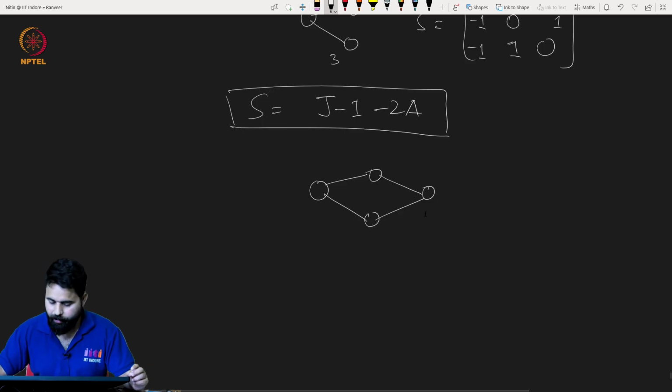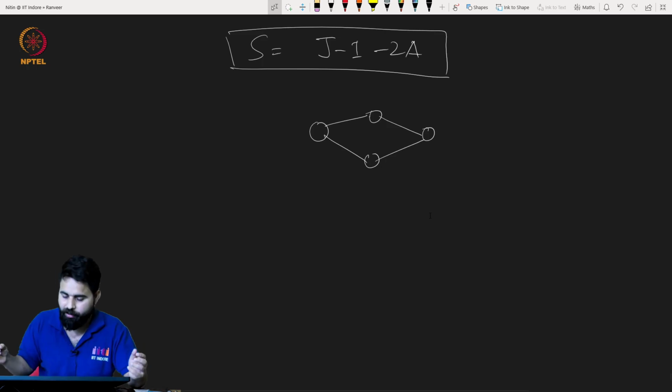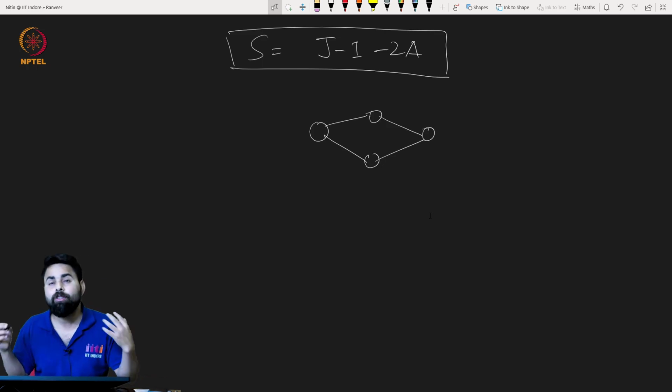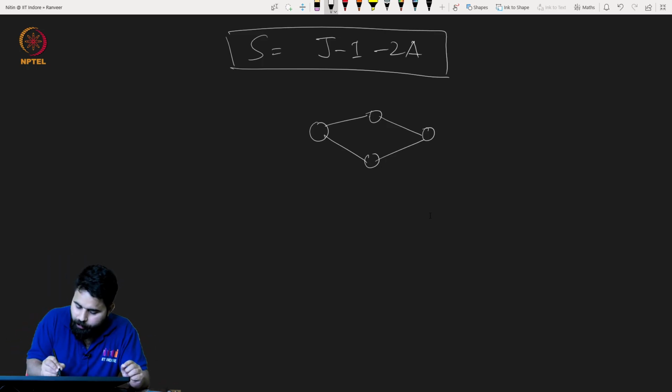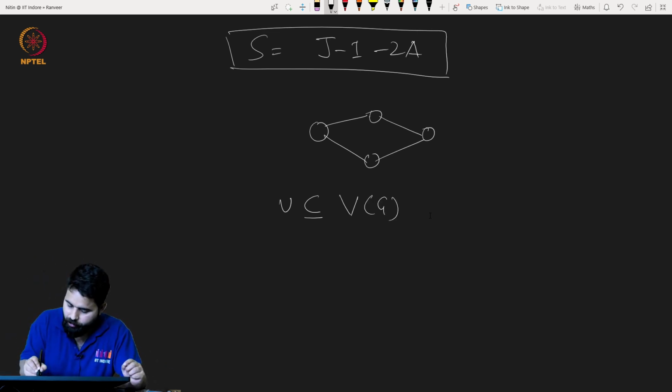Very good. So Seidel switching is with respect to some subset of the vertex set. Suppose U is some subset of the vertex set of G.